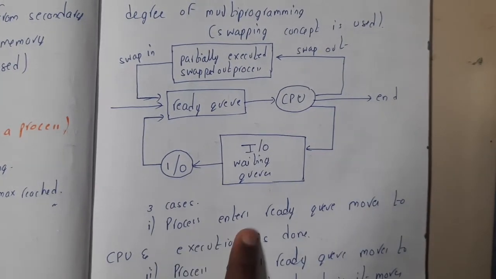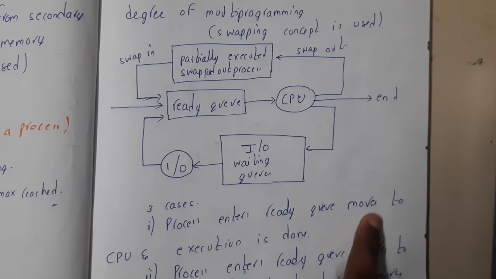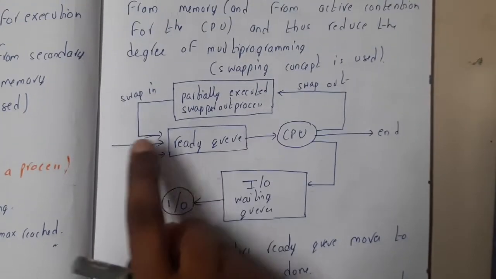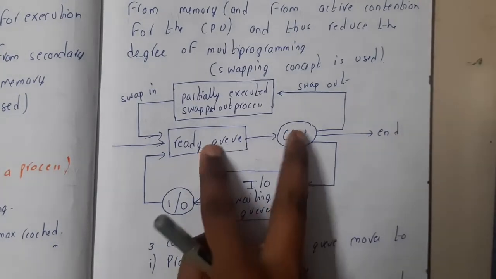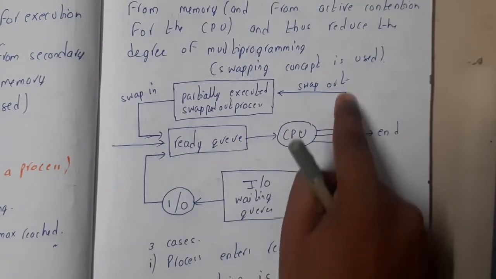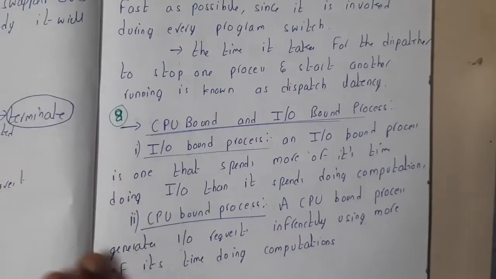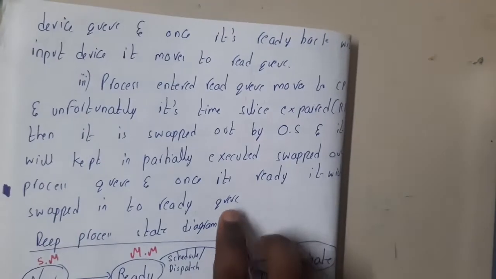Process enters the ready queue, moves to the CPU, and execution is done. So basically these are the 3 cases. I told you one will be going directly, so he will come to the CPU and complete his work. Someone might swap in, swap out. Someone will do input output. That's what I have written clearly in 3 steps, guys. Until here, the same concept.